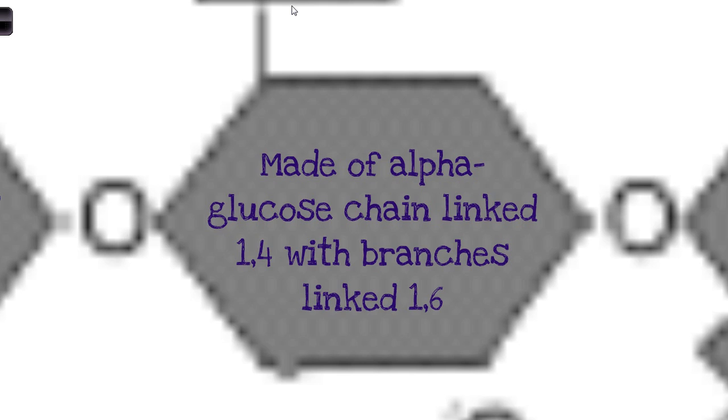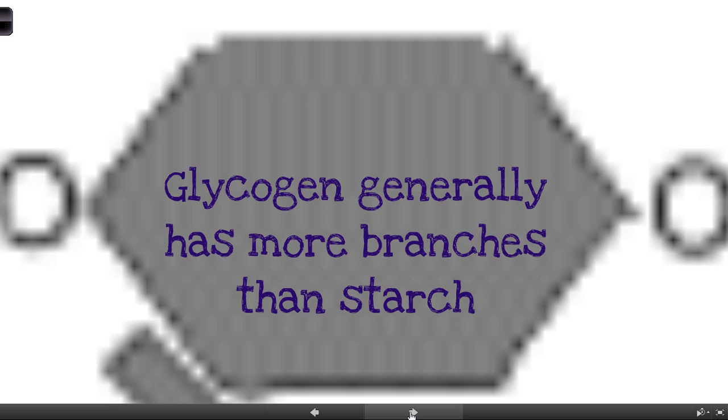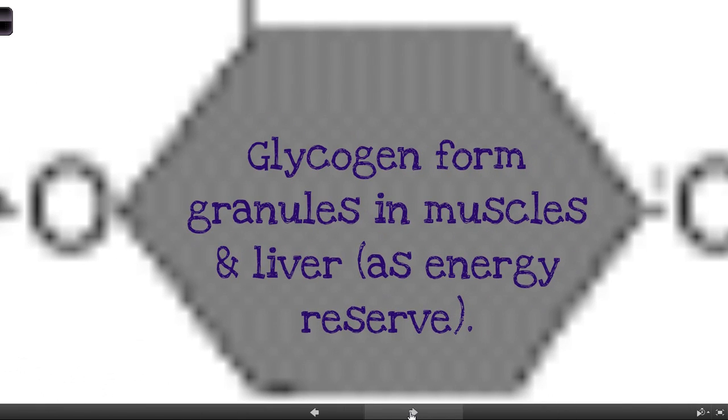So whenever we link the molecules 1,4, so link carbon 1 to carbon 4 with a glycosidic bond, these oxygens that bridge it, we get straight chains. And then whenever there's a 1 to 6 bond, we basically start a side chain or a branch that usually continues on in a 1 to 4 linkage in a straight line for a while before eventually it might branch again. Okay, so what's the difference between amylopectin and glycogen? Basically, glycogen just tends to have more branches than starch. It's a slightly more branched structure. Glycogen forms granules in our muscles and liver, and again, just to act as an energy reserve.